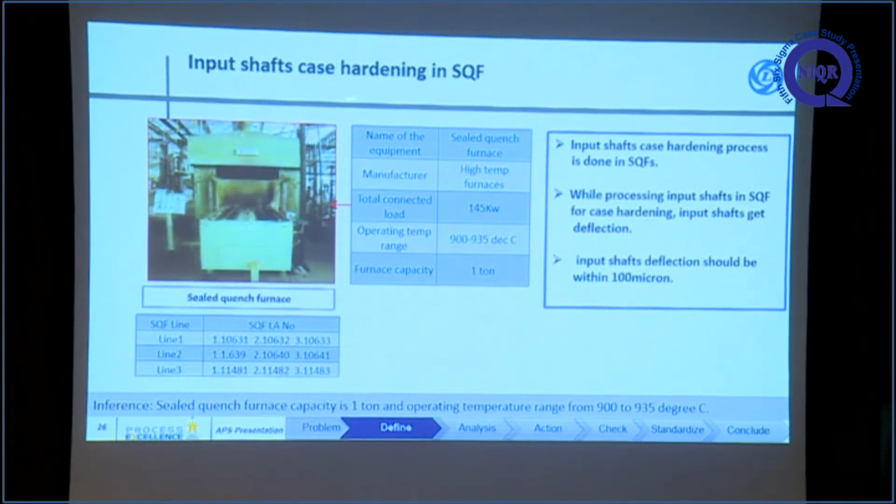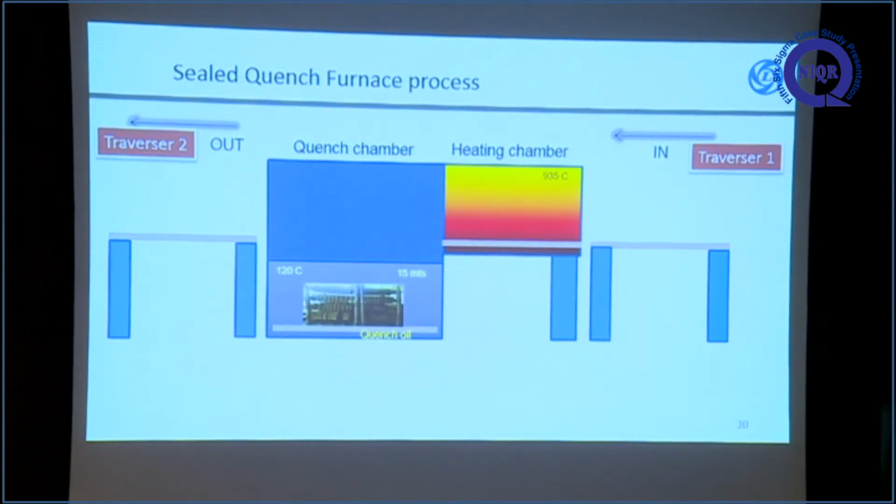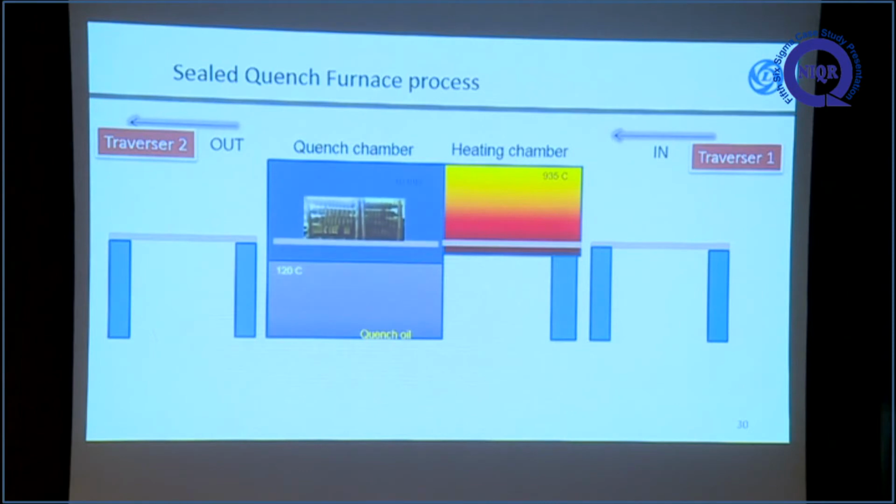Input shaft production is mainly in the sealed quench furnace methodology. Our capacity is 1 ton. Here we can use up to 144 gear shafts in the same charge. This is our sequence of operations, sir. There is a hardening chamber. We are pushing the charge, and next here is the quench chamber, and after this quench chamber it comes to the drain chamber. This is taken out from the gearbox.